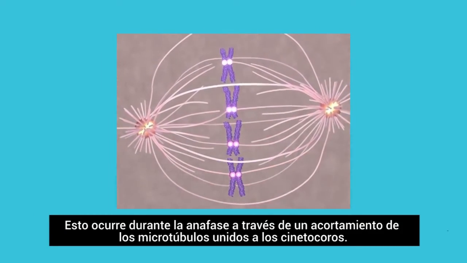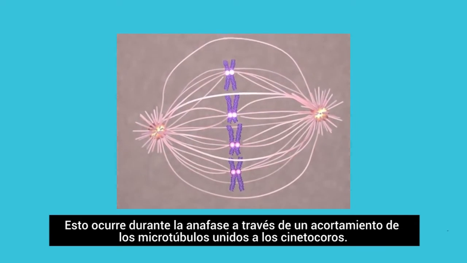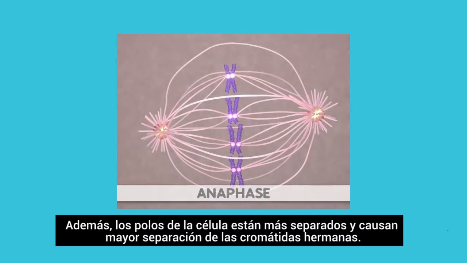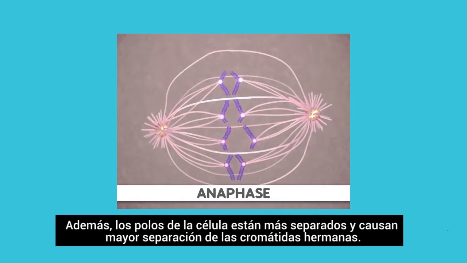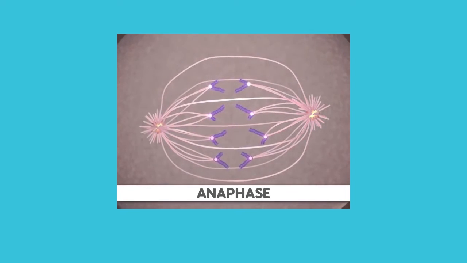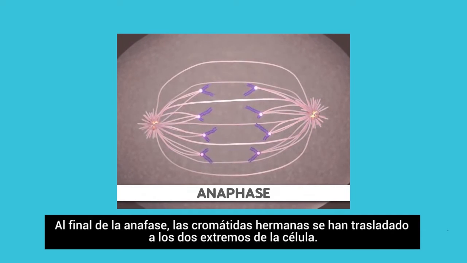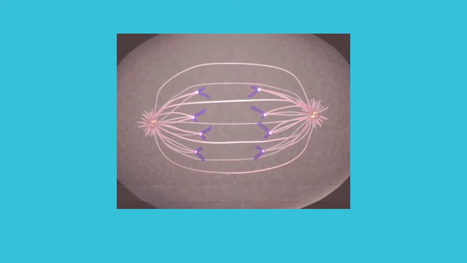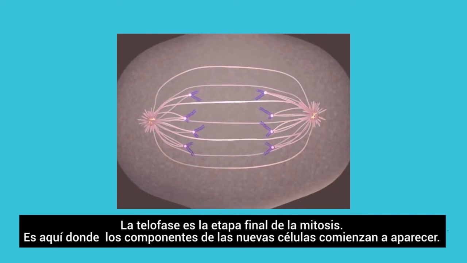This occurs during anaphase through a shortening of the microtubules attached to the kinetochores. Additionally, the poles of the cell move farther apart, causing increased separation of sister chromatids. At the end of anaphase, the sister chromatids have moved to the two ends of the cell. Telophase is the final stage of mitosis.